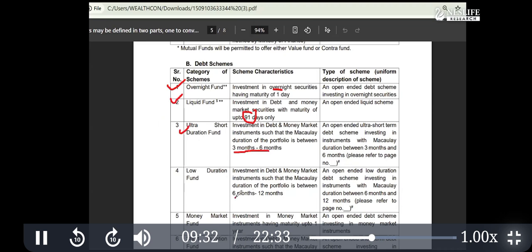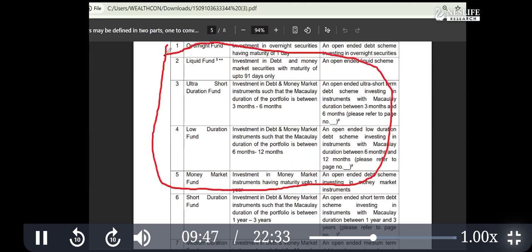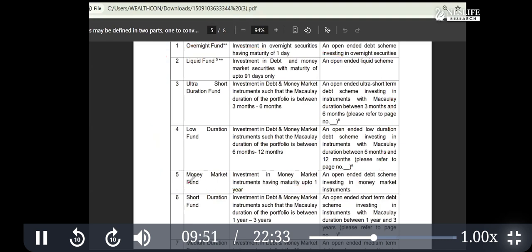Then low duration, 6 months to 12 months. And up to 1 year, money market. So you can see that the top 5 subcategories invest into bonds which have less than 1 year maturity, up to money market.